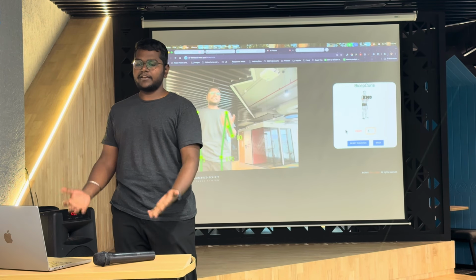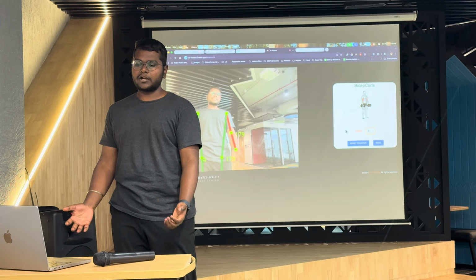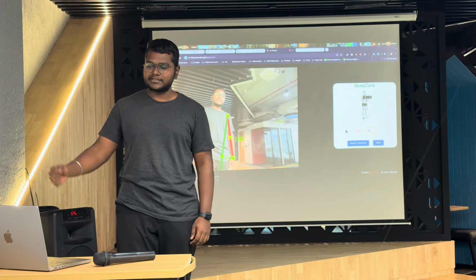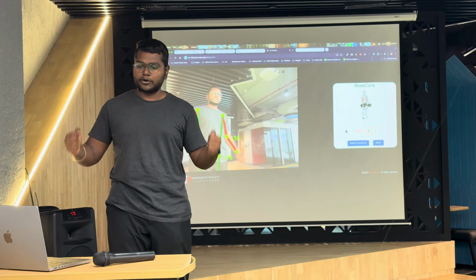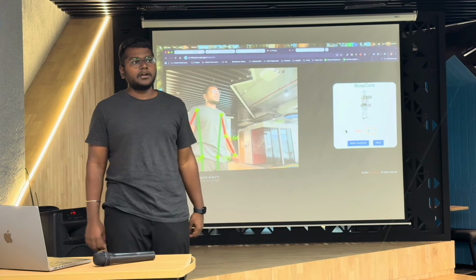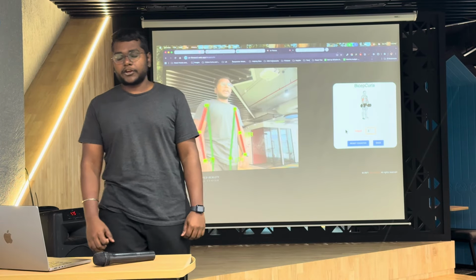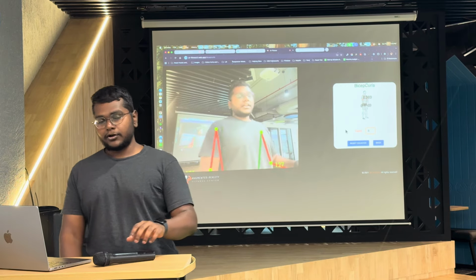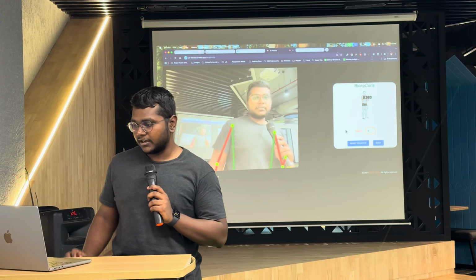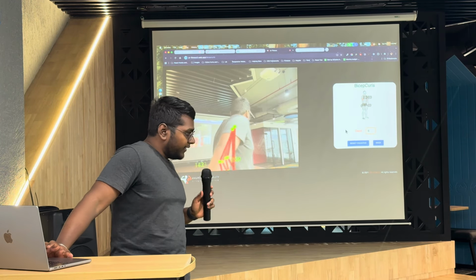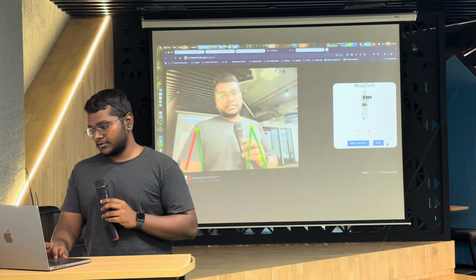As you can see, if I am performing the correct way, it is counting my rep. But if I do a single hand bicep curl, or anything which is not in correct posture, it will not count. This is the best part about MediaPipe: it gives us accurate results. I don't know the number or the metric for it, but it makes our application very accurate for the users.